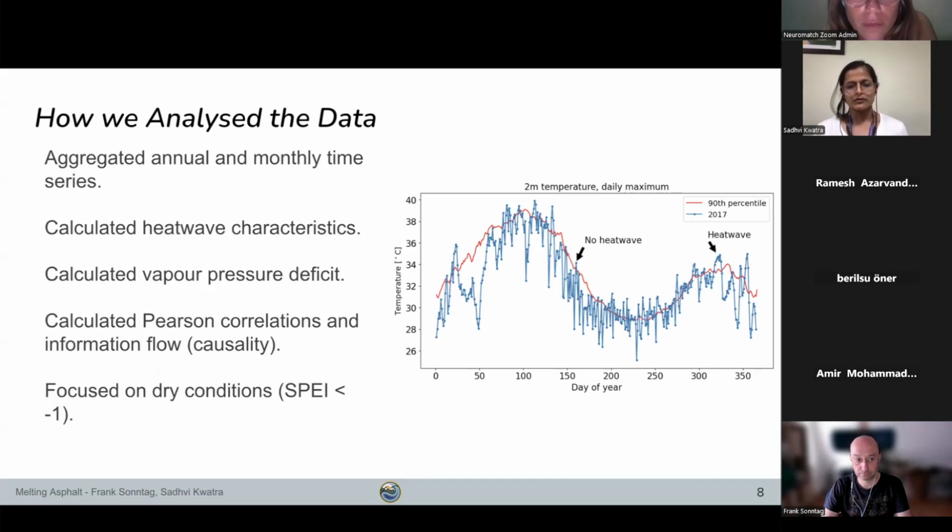The next step is to look at the relationship between these different variables. So we do it using Pearson correlation and the information flow method, which can be used to establish causality. And we focus basically on the dry conditions. Now I hand the floor to Frank for further discussion on results.